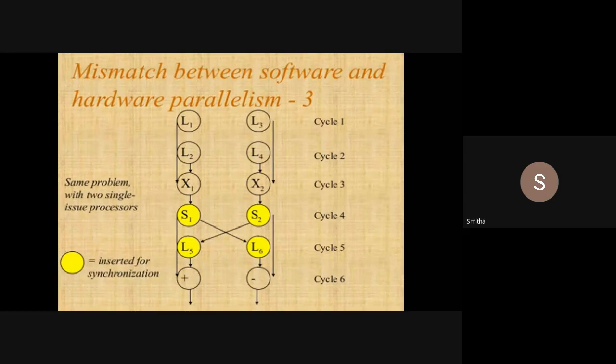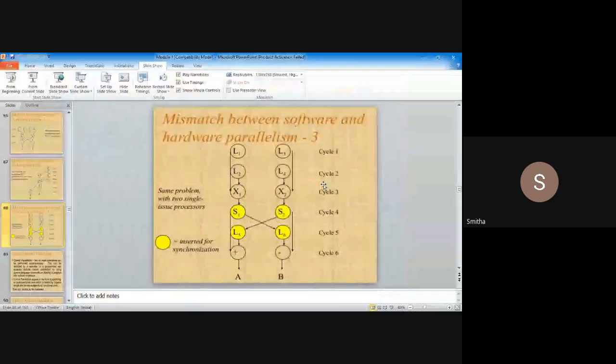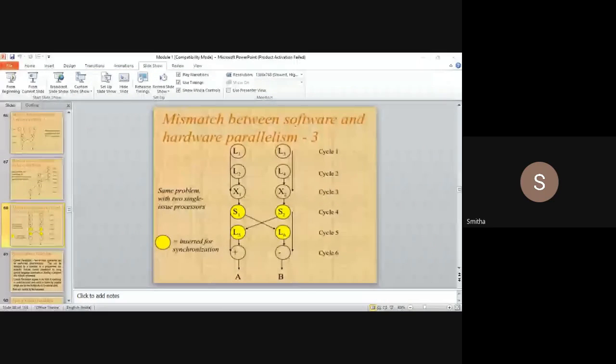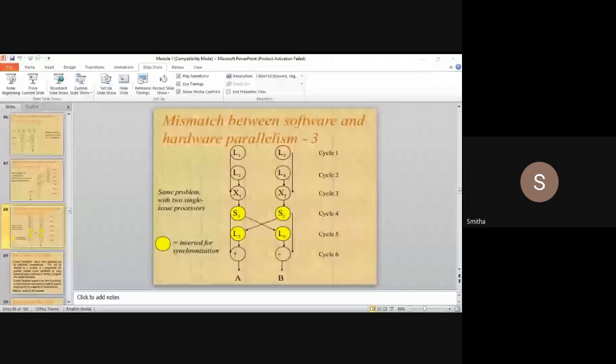So how to overcome that? When there was a mismatch with the two-issue processor, and I used two processors, then I could overcome that mismatch. Okay, students, is it clear? Any doubts?